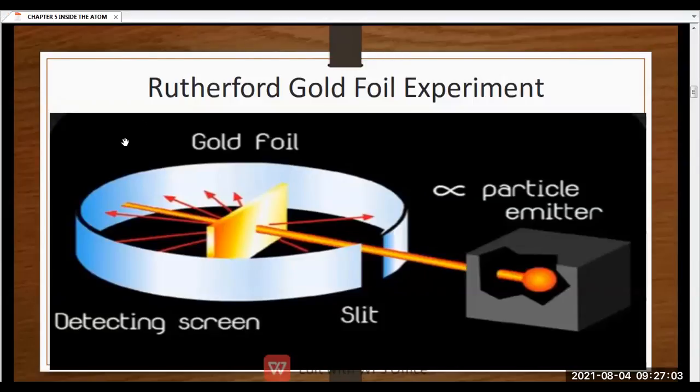So these were the three observations that were seen in the Thomson Rutherford's gold foil experiment.